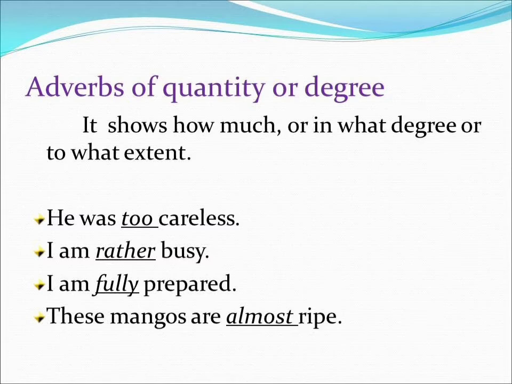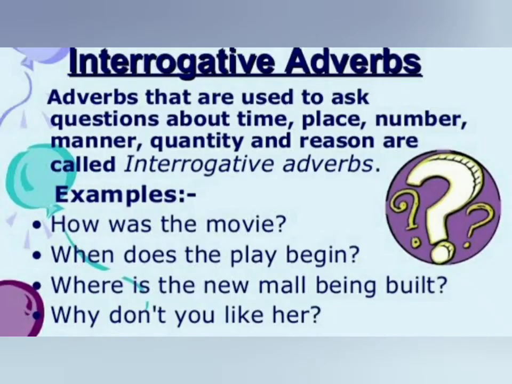Very, quite, nearly, entirely, somewhat, extremely, almost, nearly are the examples of adverbs of degree. Understand, students? Sixth kind of adverb is interrogative adverbs, and interrogative adverbs are used for asking questions.